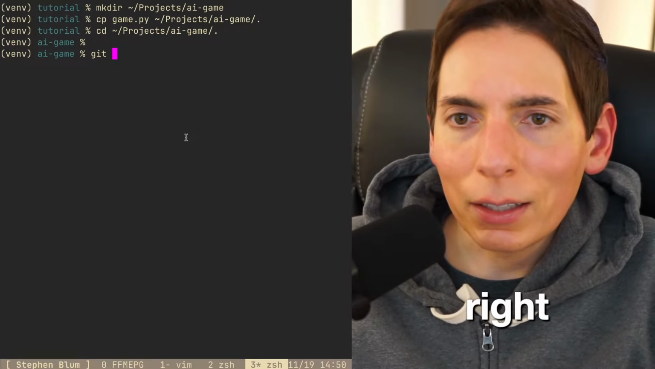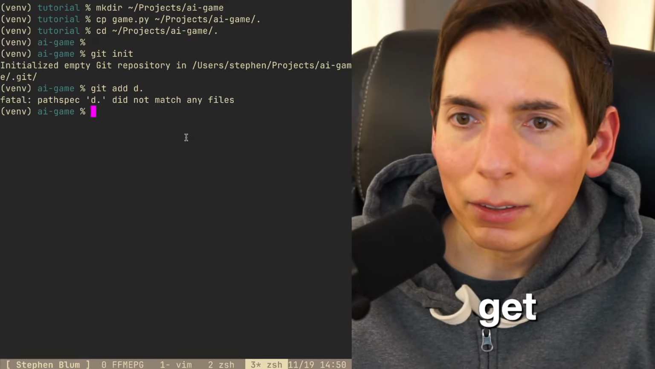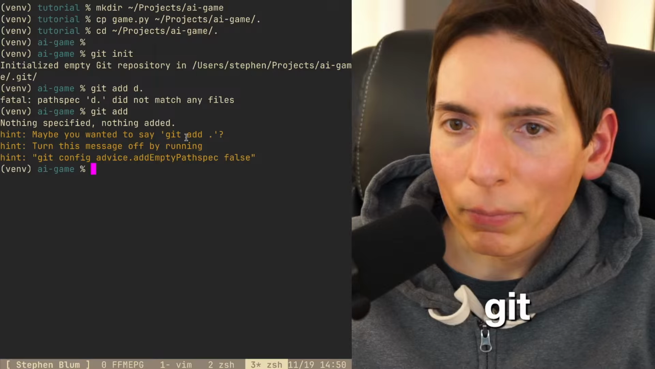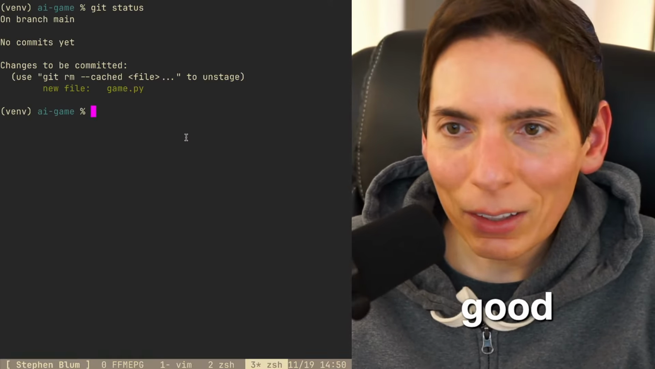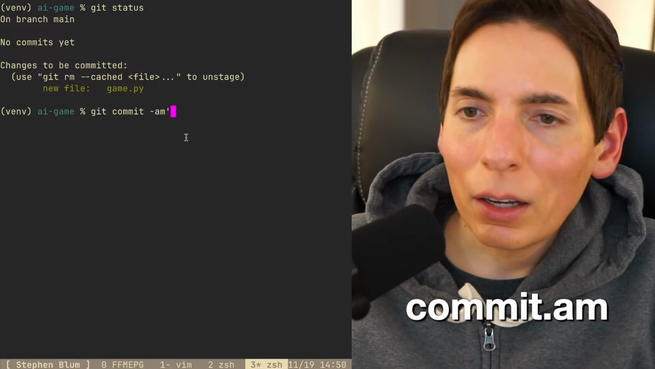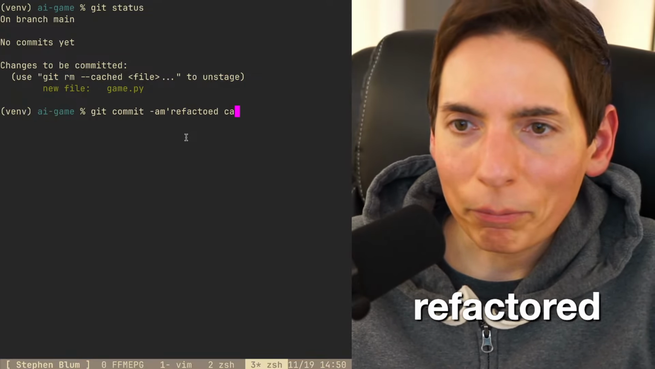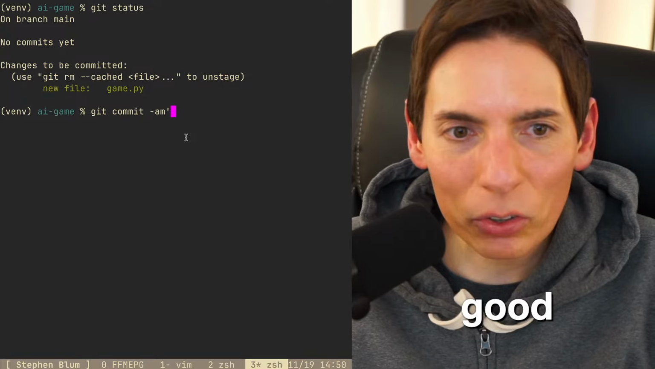All right. And then git init, git add, oh sorry, git add with a period at the end of it. Git status. Looking good. All right. There we go. git commit -am "Refactored game".